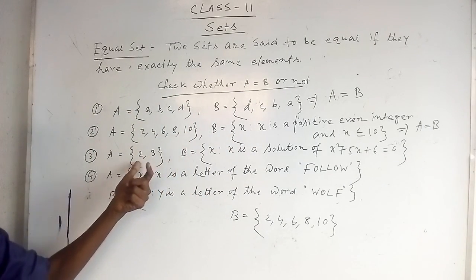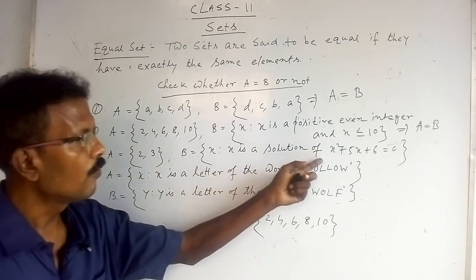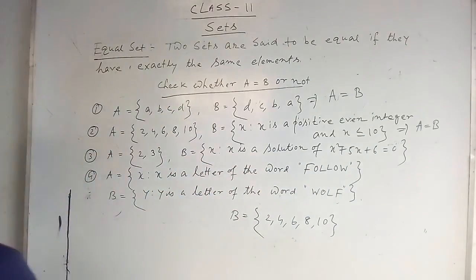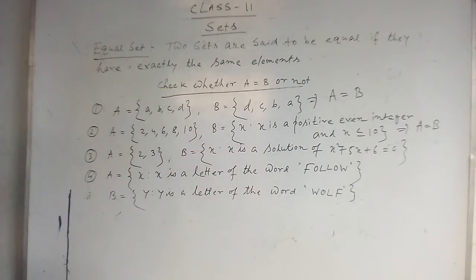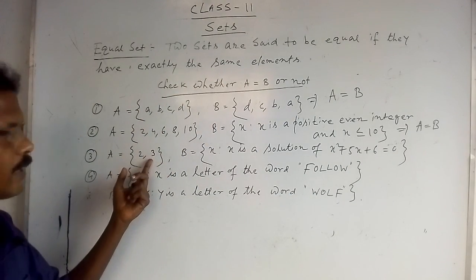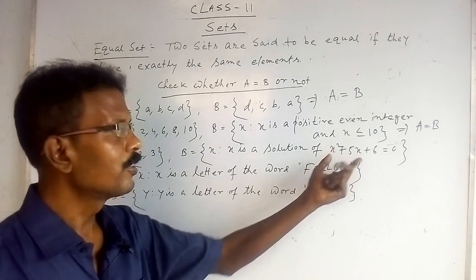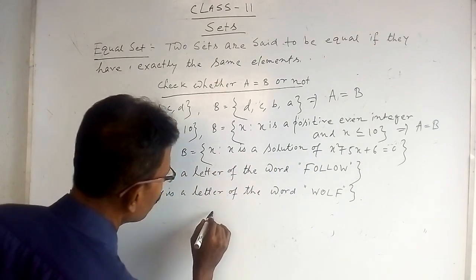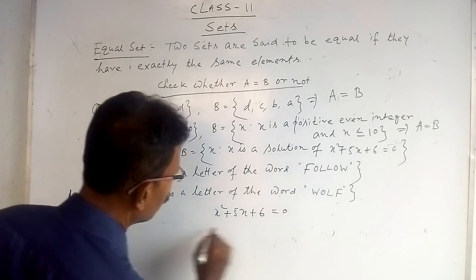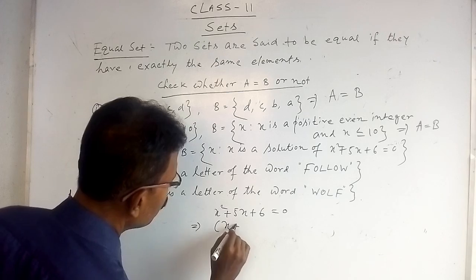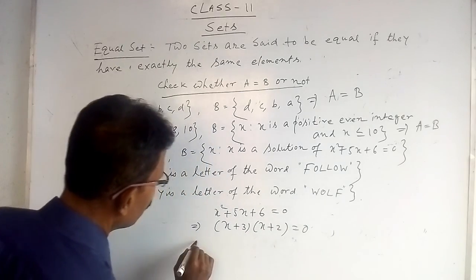Now come to the third point: A is {2, 3} and B is {x such that x is a solution of x square plus 5x plus 6}. This is 2, 3, there is no doubt, but we have to find the solution of this quadratic equation, that is x square plus 5x plus 6 equal to 0. That is (x plus 3)(x plus 2) equal to 0.